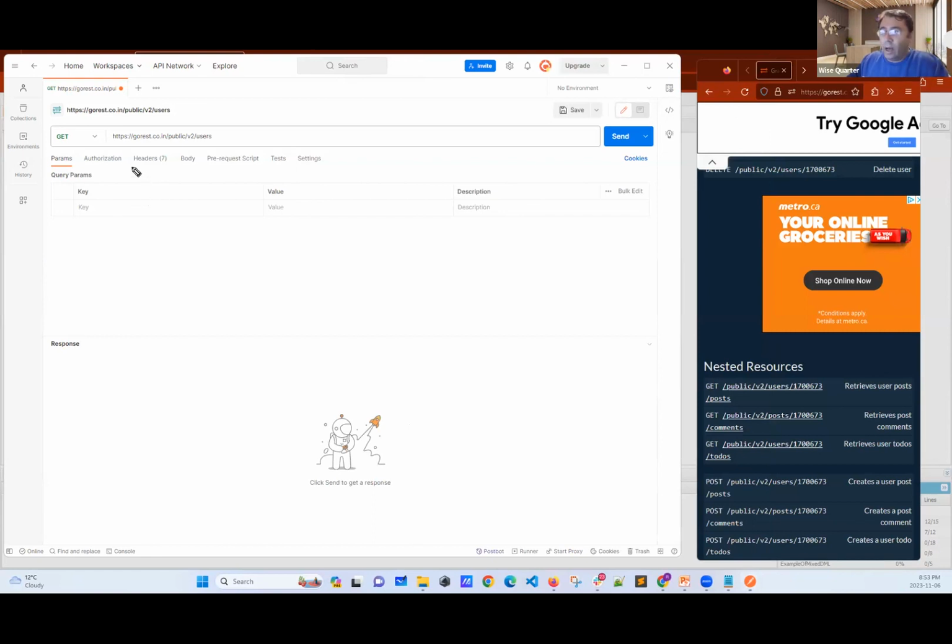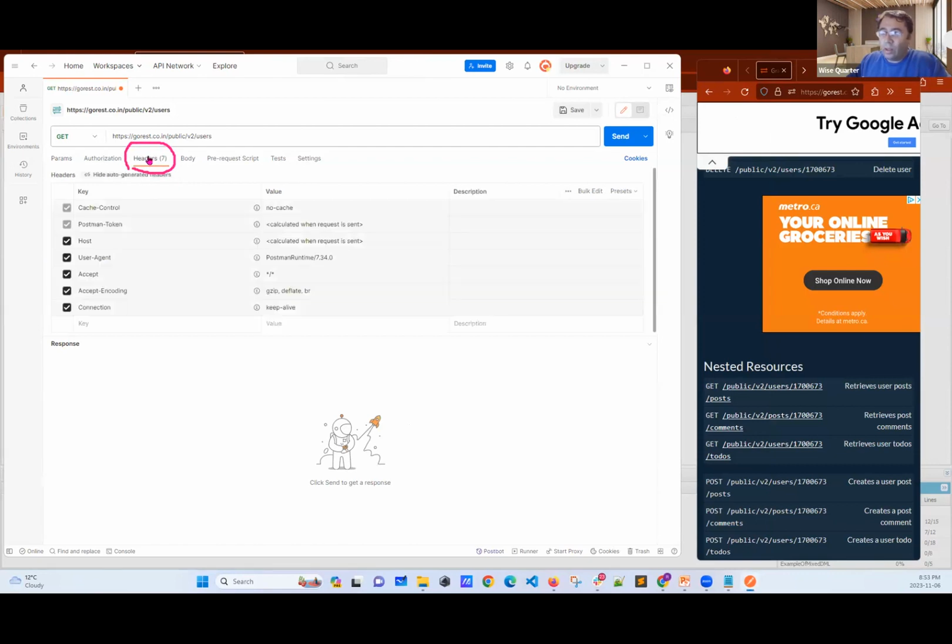First, I have headers here. I didn't create anything, but it's done automatically. I don't need to think about this. When you go to headers, see, these are some parts. We have cache control, we have host, accept, etc. These are the parts of headers.